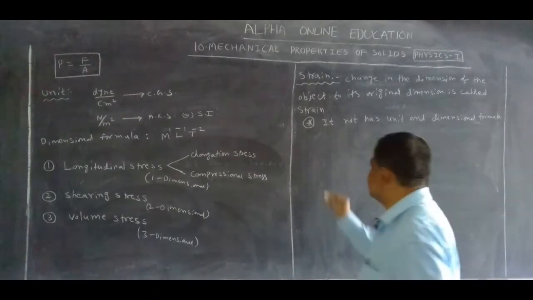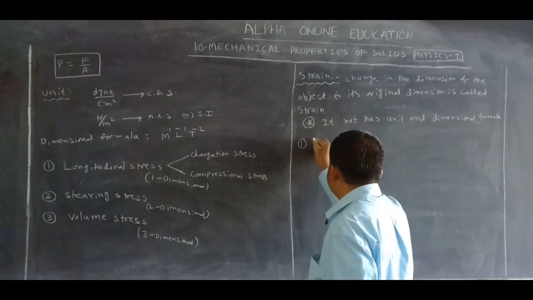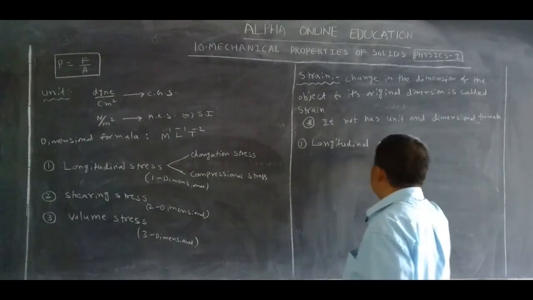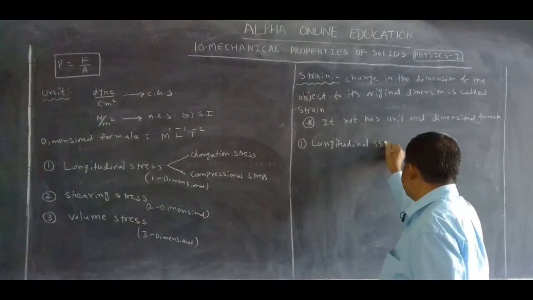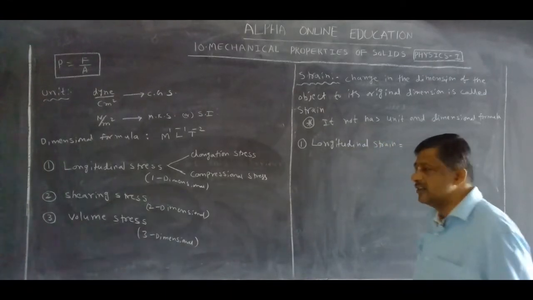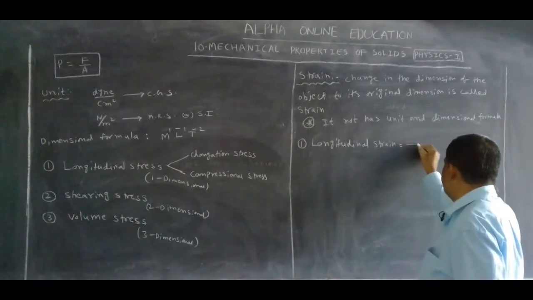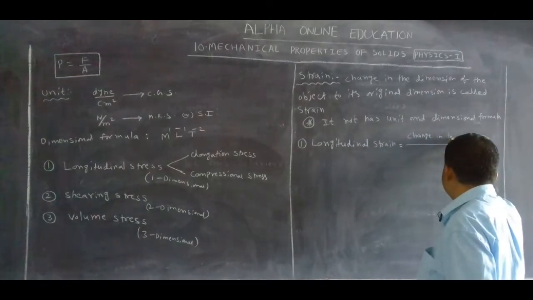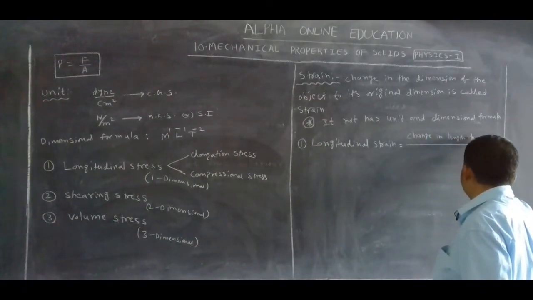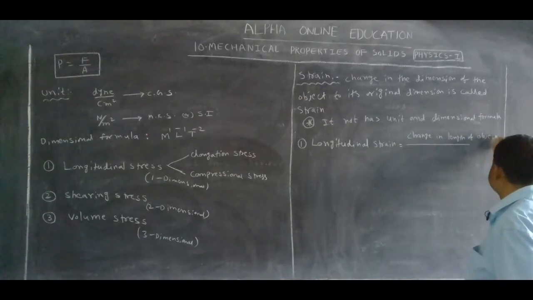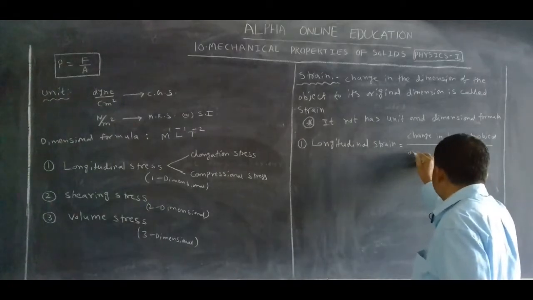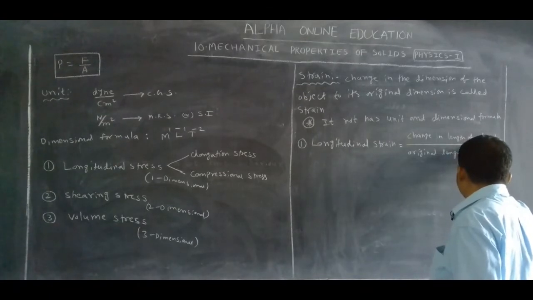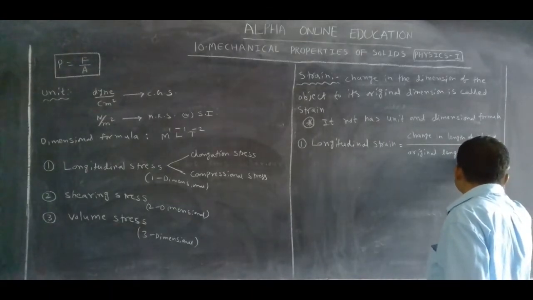Now this strain is again of three types. First one is longitudinal strain. It is also one dimensional. How can we write it? Change in length of the object divided by the original length of the object.